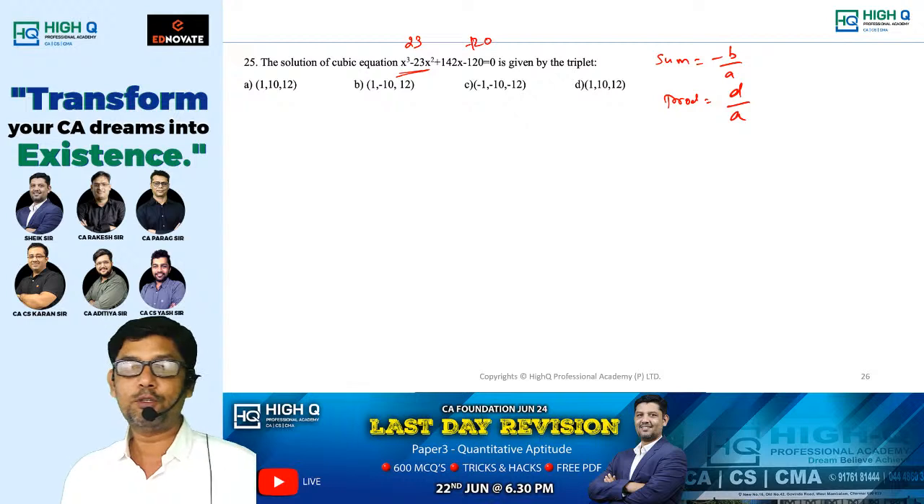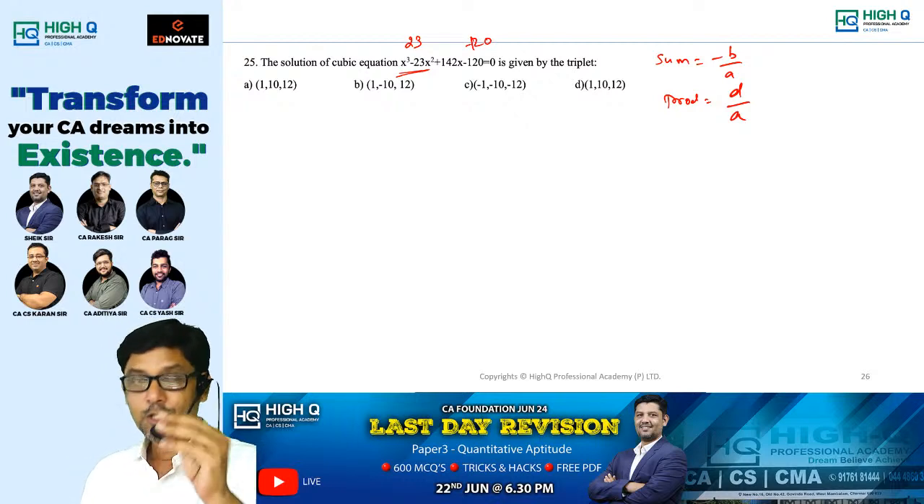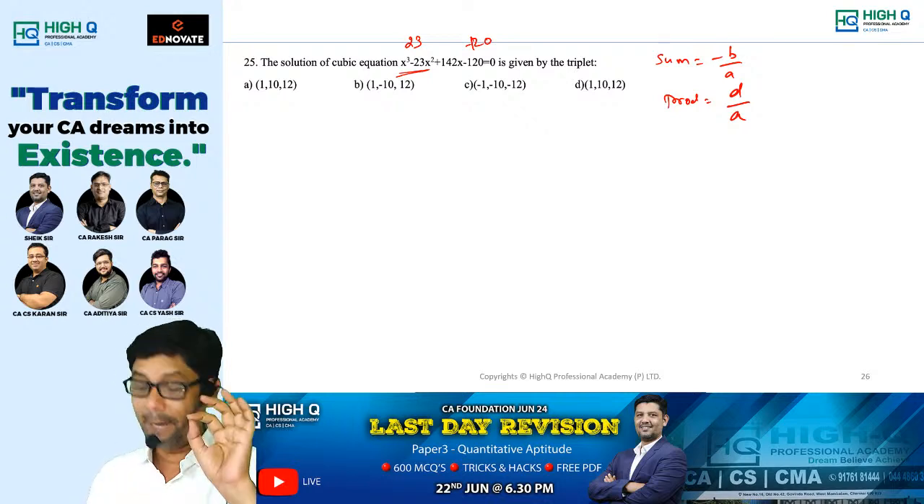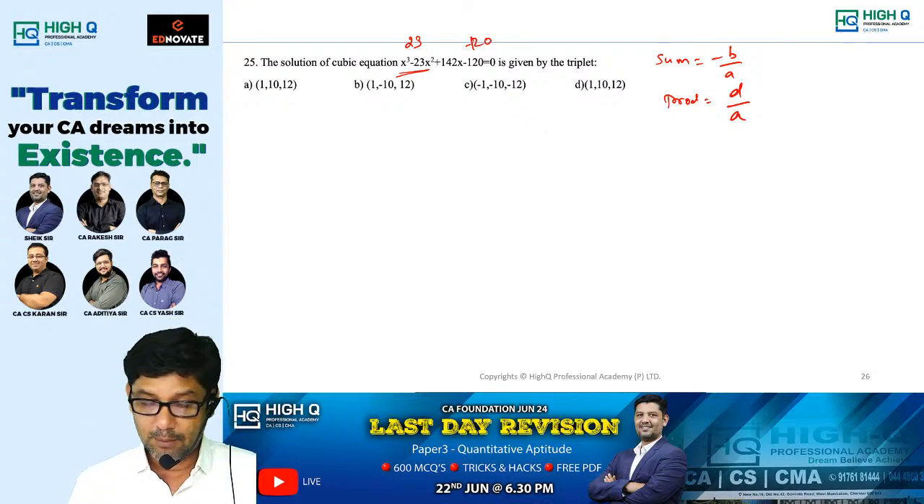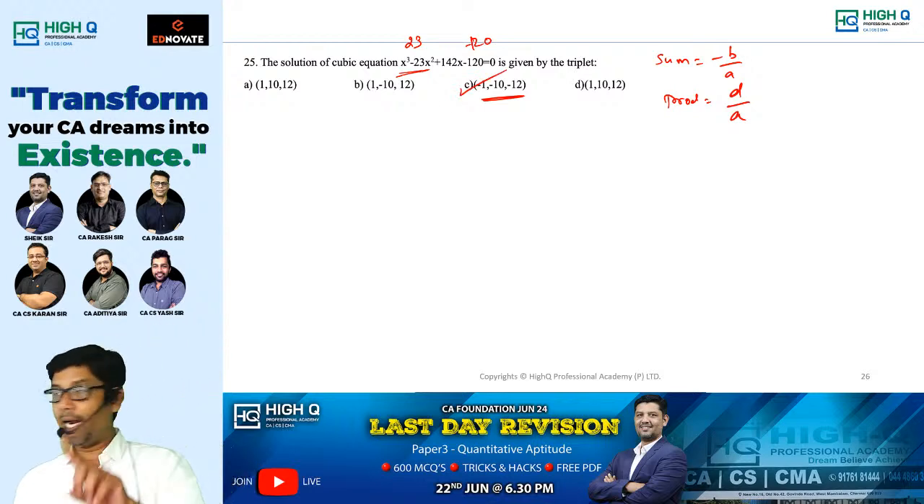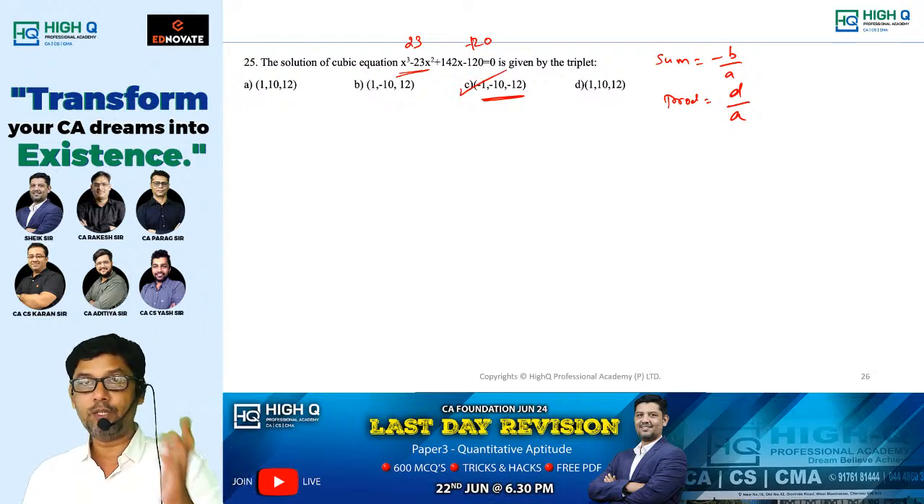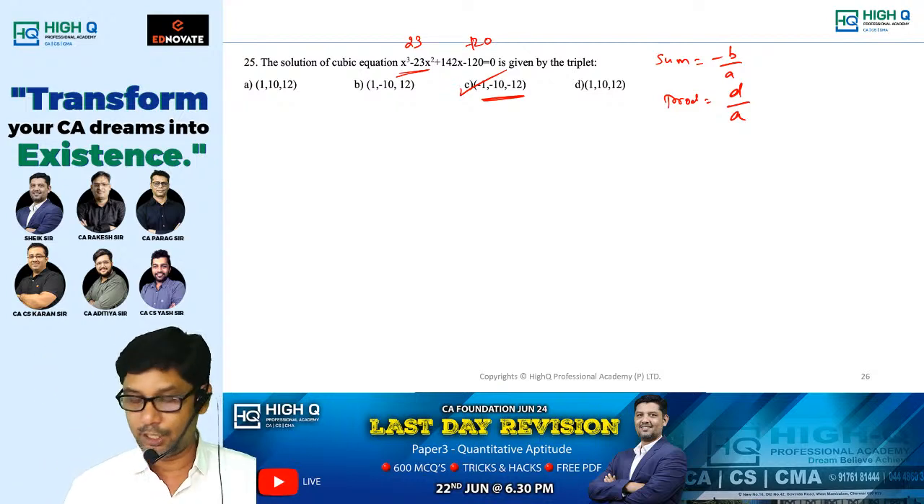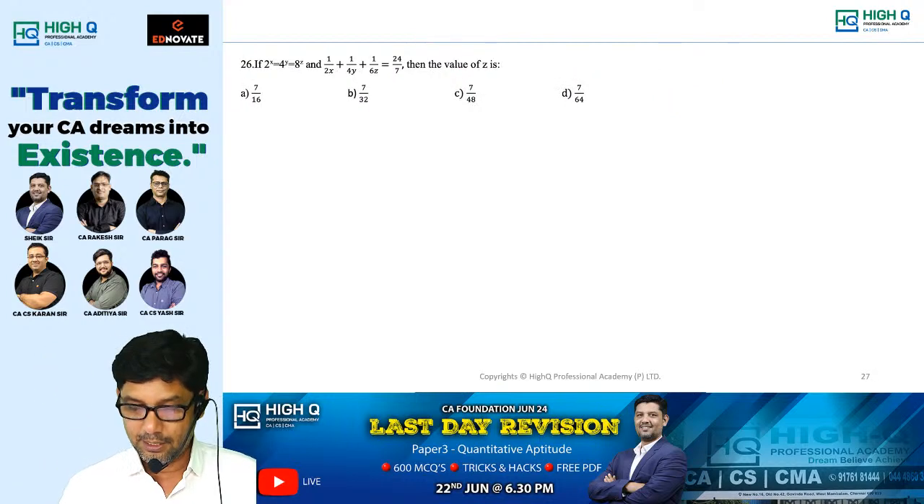From this, what do you come to know? When you add the three numbers, you should get plus 23. When you multiply all three numbers, you should get minus 120. Tell me what will come. I think it is option A, option C. Minus 1, minus 10, minus 12. No need to use any other method other than this.